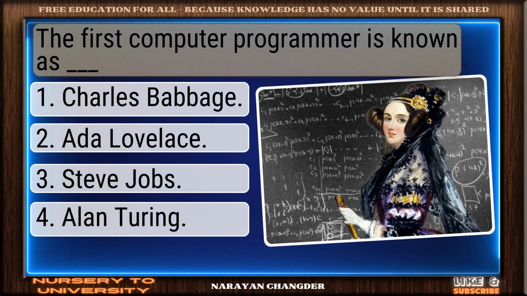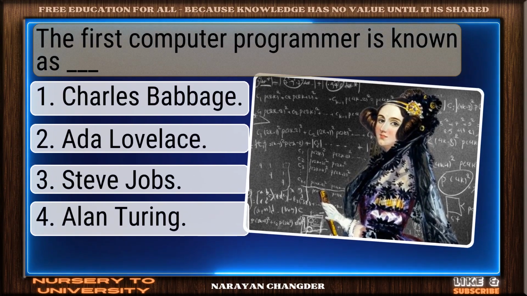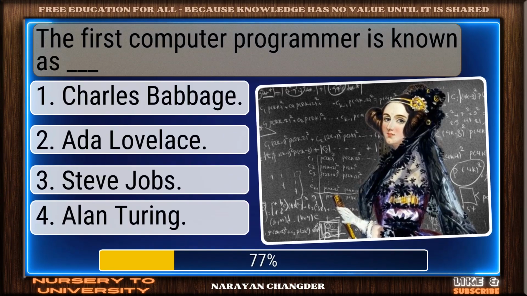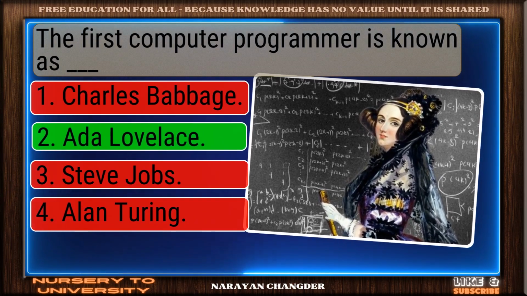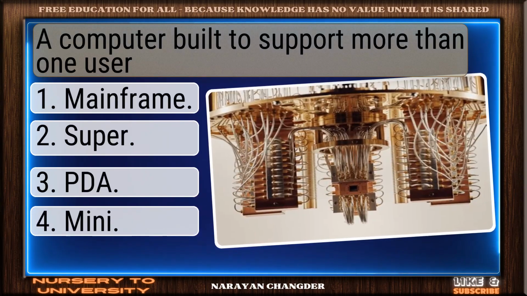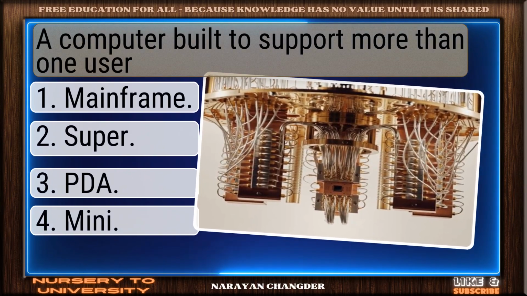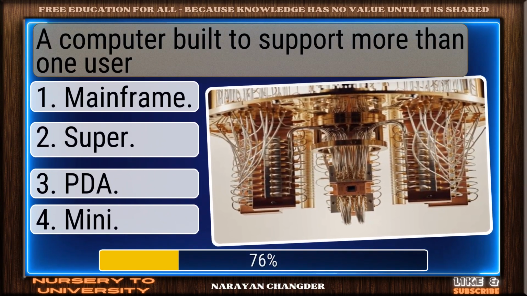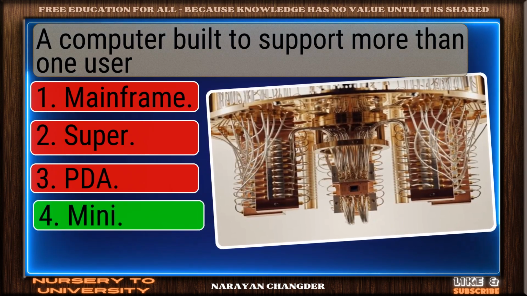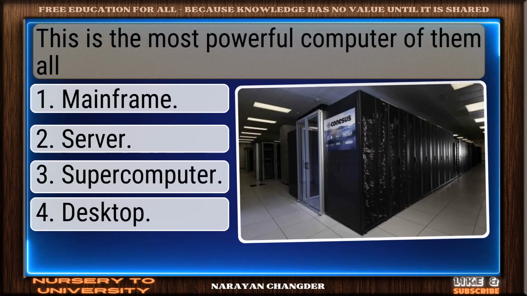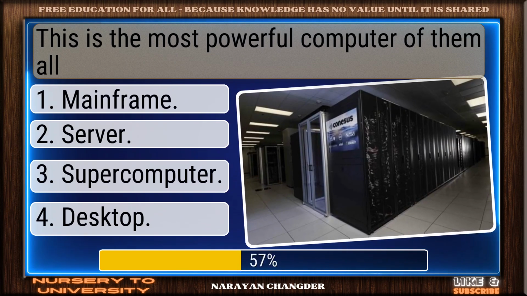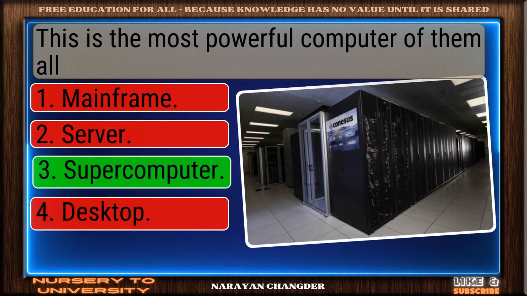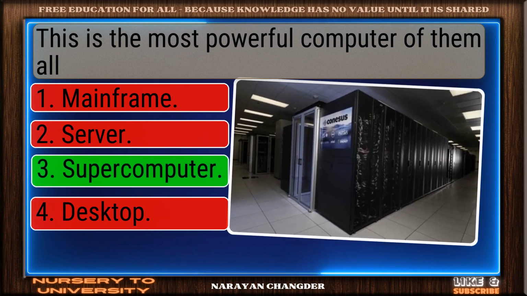The first computer programmer is known as dash. You got it. Ada Lovelace fits. A computer built to support more than one user. Well reasoned. Mini is correct. This is the most powerful computer of them all. Clear logic. Supercomputer is sound.